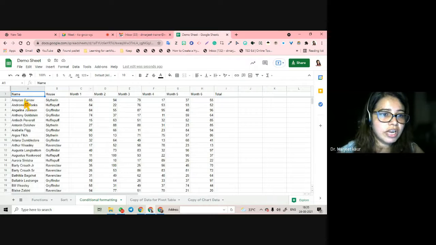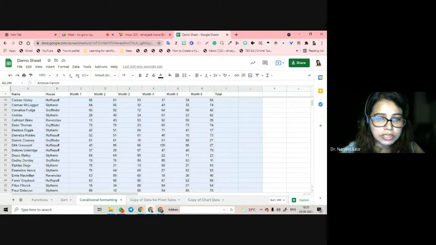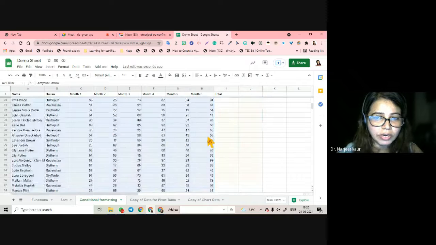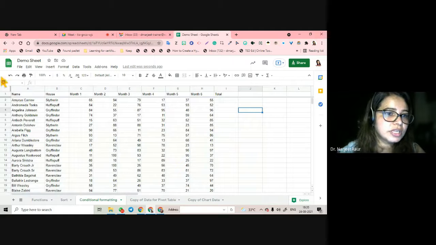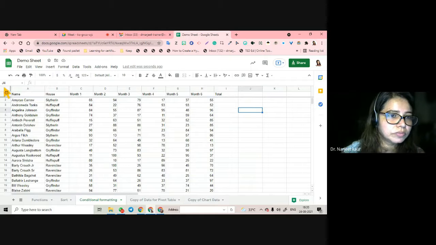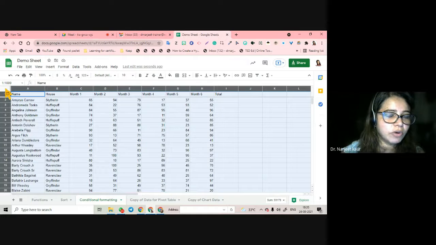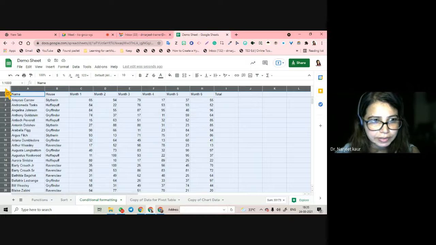Now, you do not have to go across and drag it along to select your data. There were a few things I learned very late, which is this silver box that you see. You have to just click on the silver box and the whole sheet gets selected. All right.